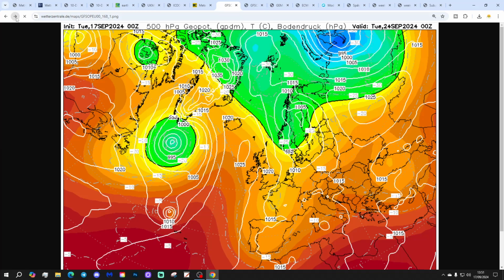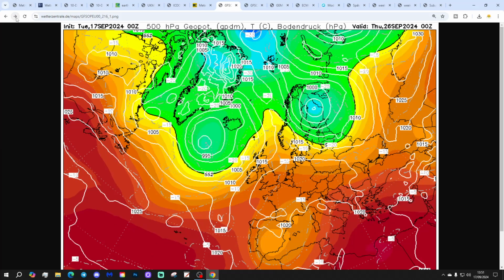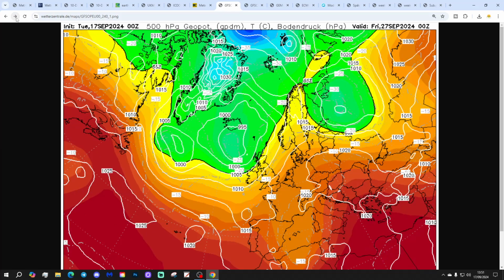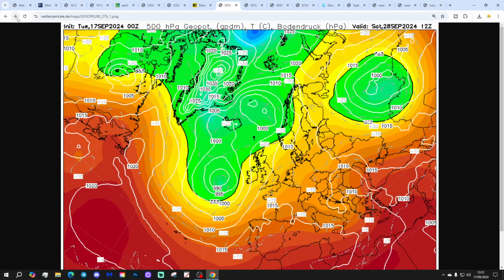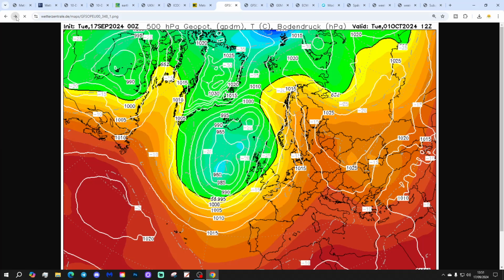The low pressure gets out of the way, a ridge out to west, that brings the wind around to a cooler north or northeast. Then high pressure sort of toppling in over the country through the middle part of next week, but not for long. By day 10, 27th of September, we've then got low pressure heading in from off the Atlantic, and then that takes us off and running into what looks like a very unsettled close to September and beginning of October as well,